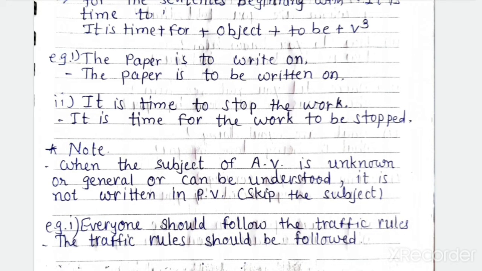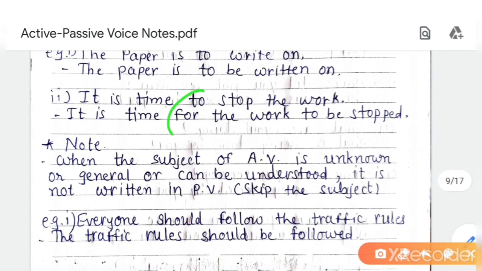So it is time, then to will be changed into for. It is time for the work to be stopped. So the infinitive sentences will be written in this form. If a sentence starts with it is time or it is believed or they believe, then you can change the sentences in this way. Then the note is given.